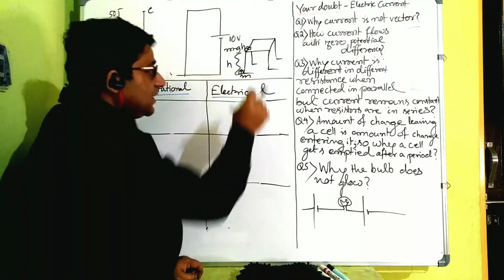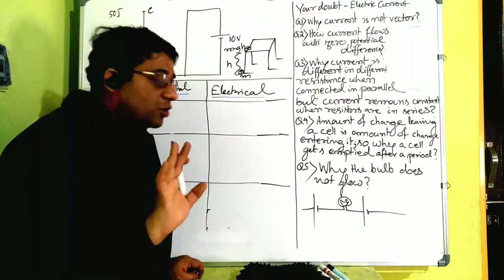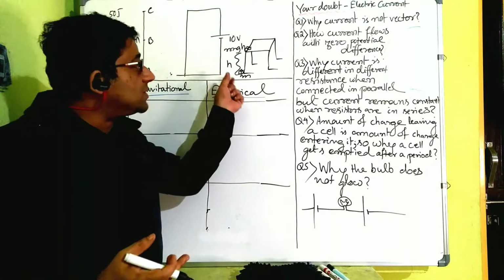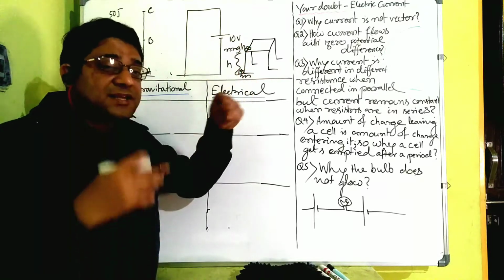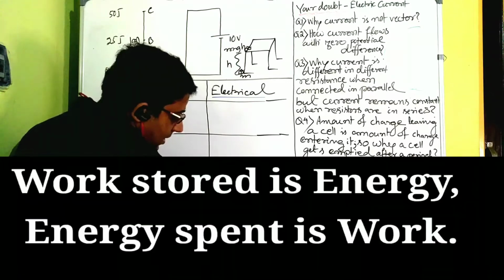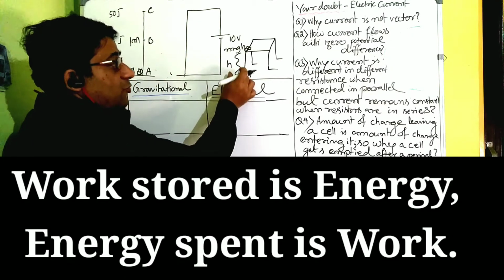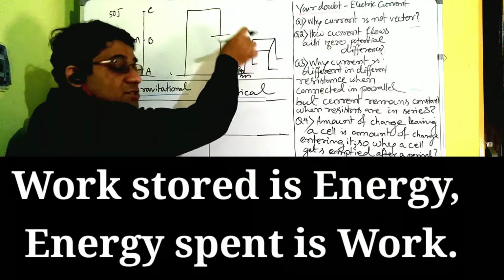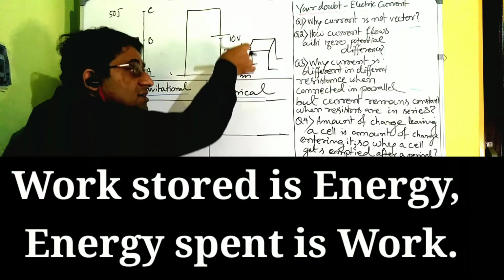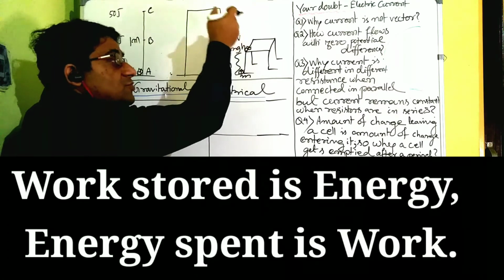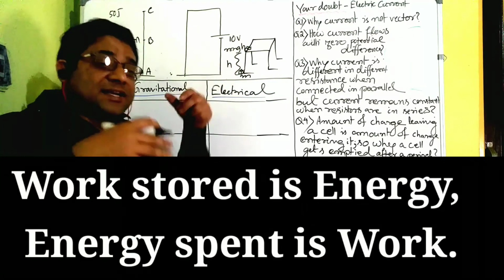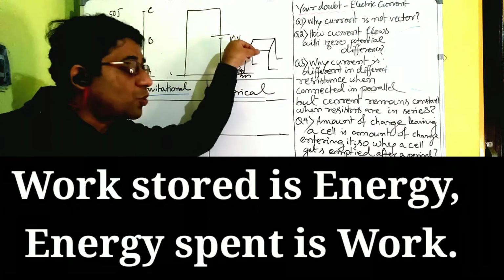And what is the proof of that? If you release it from that height, you need not do any work. It will come down to earth automatically. That means that much energy that was stored is getting converted into work again. So work stored is called potential energy, and when the energy is spent, when you released it, that mgh energy which was stored here is spent now, and that is doing the work. So when energy is spent, that is called work, and when work is stored, it is called energy.